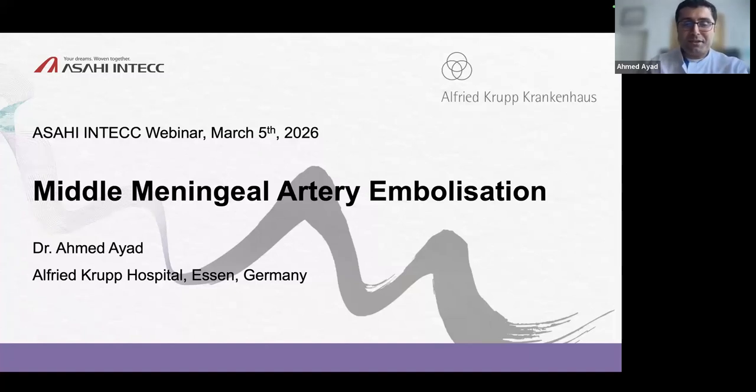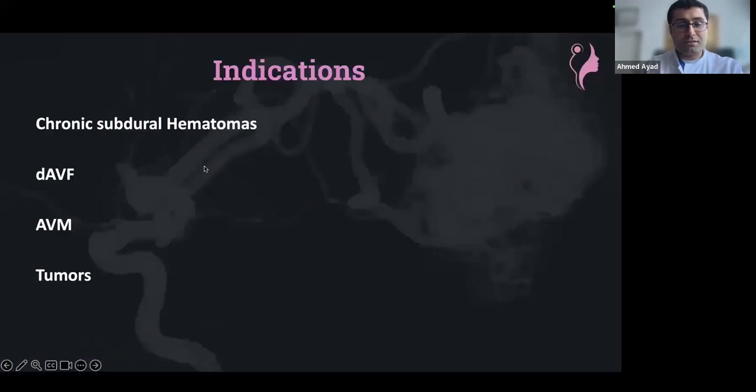Yes, let's talk about the middle meningeal artery embolization, which is becoming a hot topic in recent years because of many indications. But I think the most common indication nowadays, for which embolization of that artery is being discussed, is the chronic subdural hematomas. But of course, it's not the only indication.